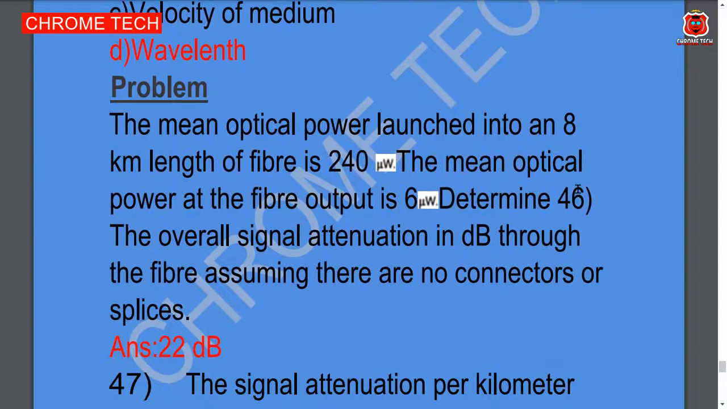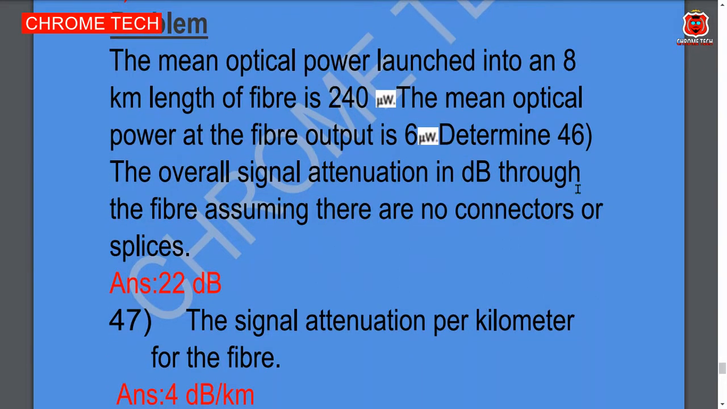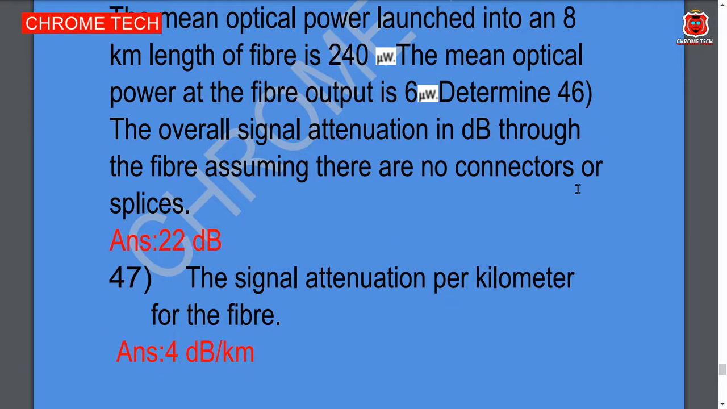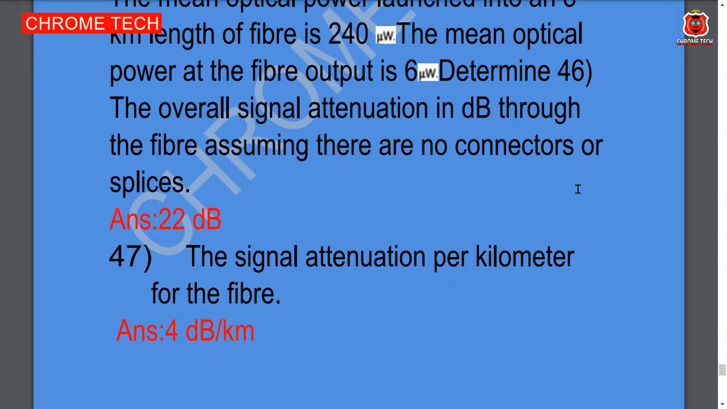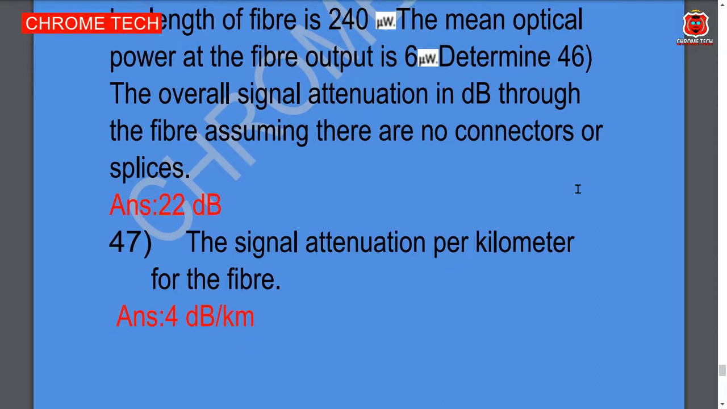This is a 2-mark important problem. The mean optical power launched into an 8 km length of fiber is 240 μW. The mean optical power at the fiber output is 6 μW. Determine the overall signal attenuation in decibels through the fiber, assuming there are no connectors or splices. Option 22 decibel. The signal attenuated per kilometer of the fiber is 4 decibel per kilometer.